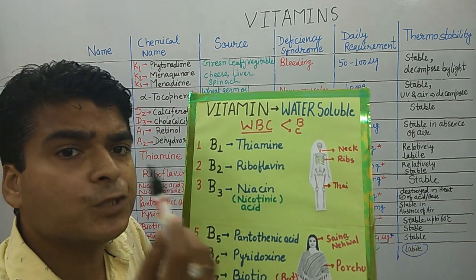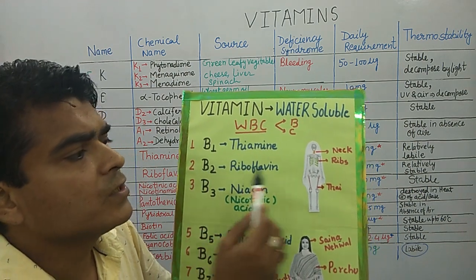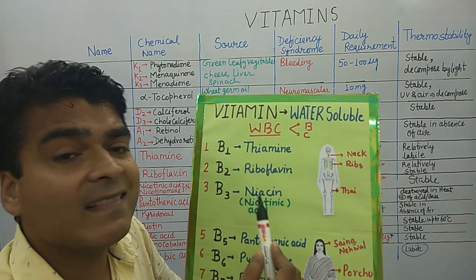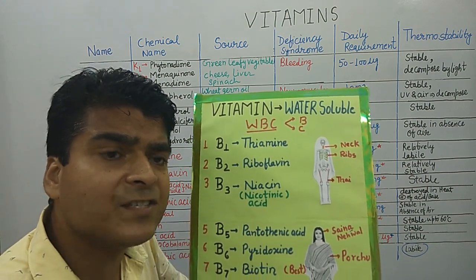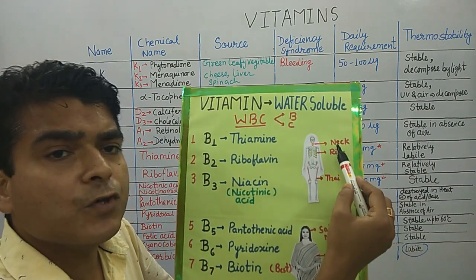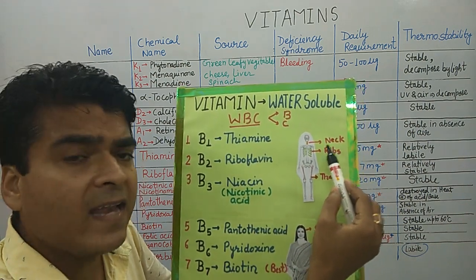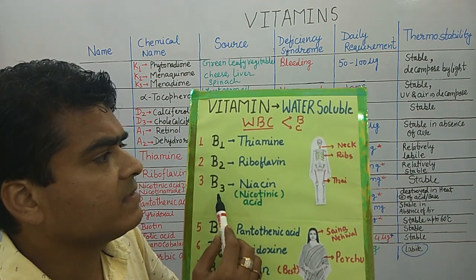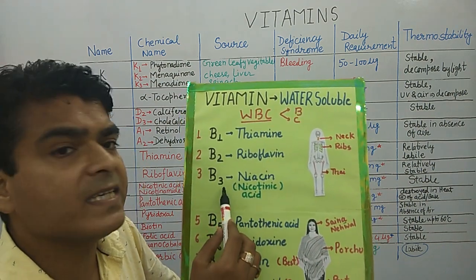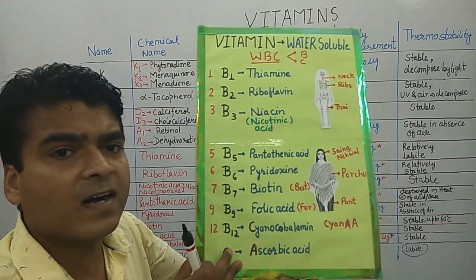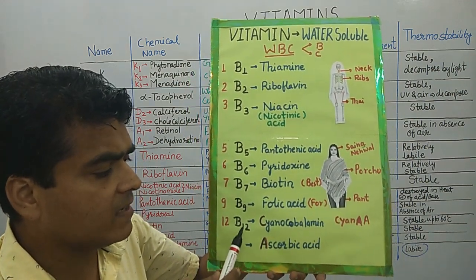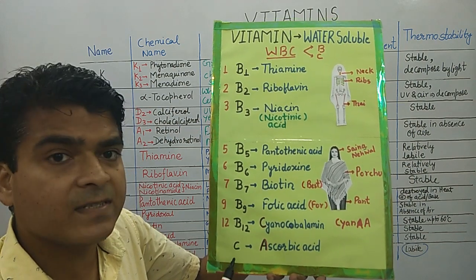So a pair means 2, and this is B2. So ribs for riboflavin: thigh, ribs, and then in our body structure we have a neck. So thigh, ribs and neck. You can match it N to N: N for neck and N for niacin, and it is B3. Then moving forward for vitamin B5, 6, 7, 9, 12 and vitamin C.